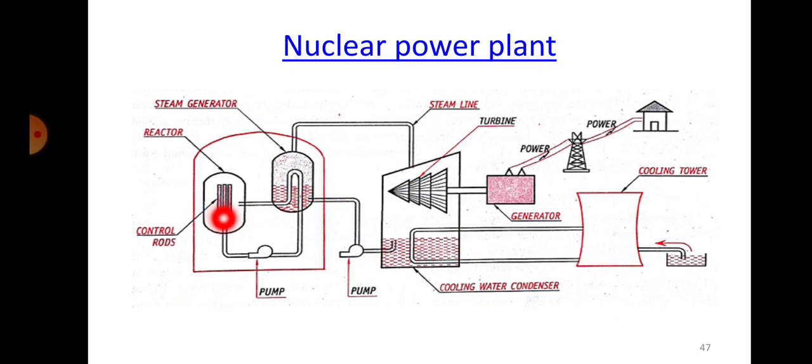In the meanwhile, in the nuclear reactor, there will be a continuous reaction taking place. Heat will be constantly produced inside the nuclear reactor. That heat will be passed through the steam generator. So heat will be continuously supplied, water will also be supplied, steam forms, gives up its energy for the turbine, it condenses down and it goes on. The cooling tower is used to cool or condense the steam, and then it gives away the heat into the atmosphere. So this is how basically a nuclear power plant works.